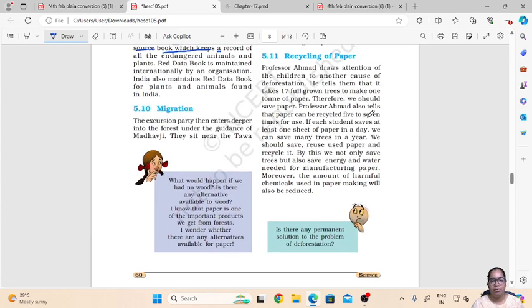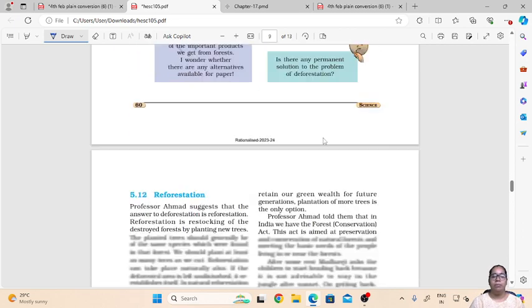Recycling is very important because paper is made from plants, and processing of paper also requires very harmful chemicals. So it is very important that we recycle paper in order to reduce chemical waste, and also to reduce the deforestation which is caused due to cutting down of trees for preparing papers. So if we do recycling, this is how we can protect the environment.